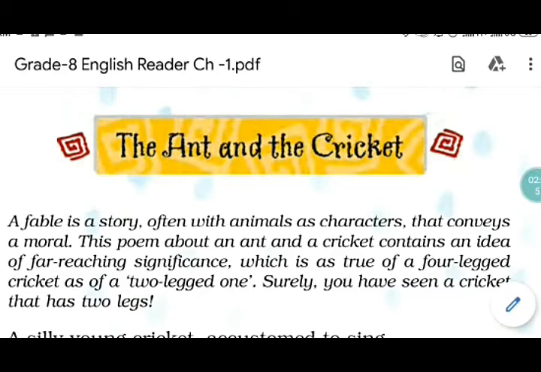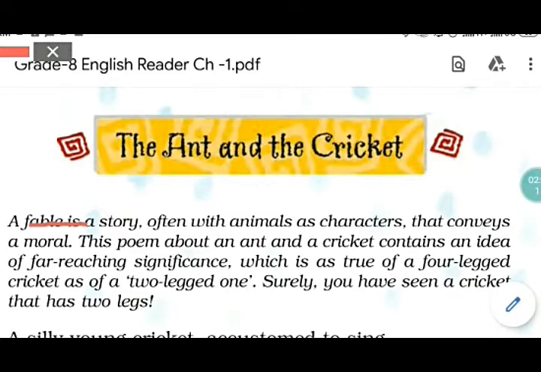Now first of all, The Ant and the Cricket is a fable. As you see here, it's written, it's a fable. The fable is a kind of story. It's an Aesop's fable. And a fable generally involves animals as characters, and that conveys a kind of moral. That moral will be related to human beings and teaches a lesson in our life.